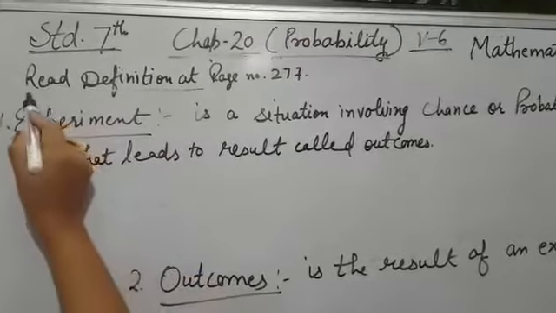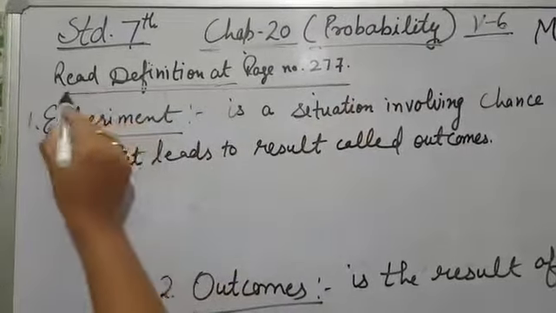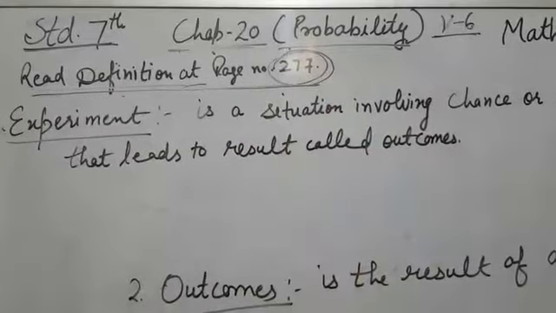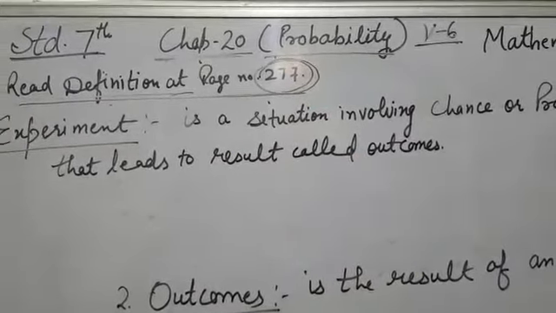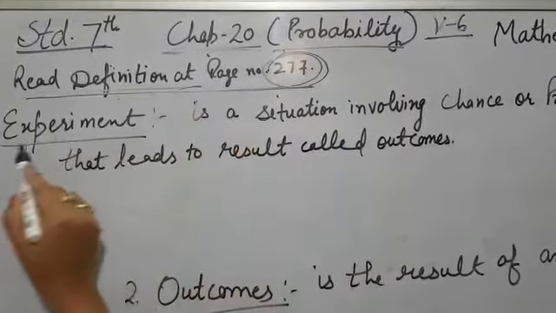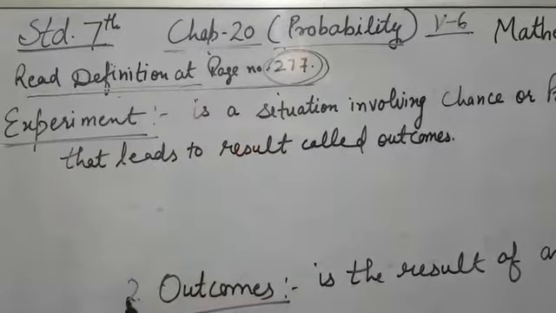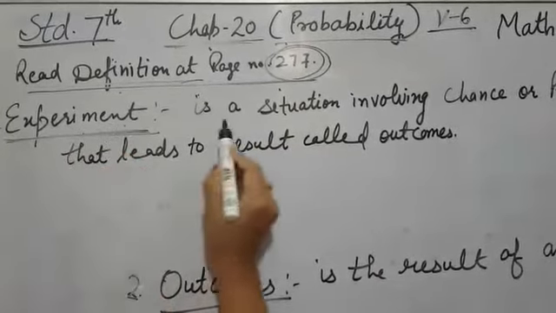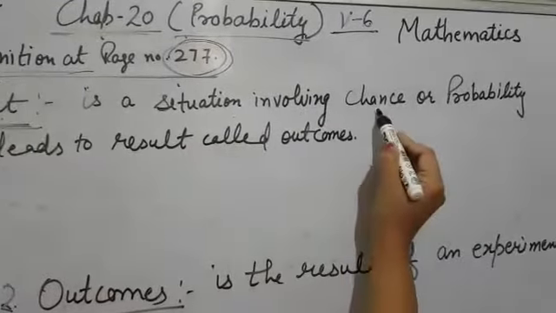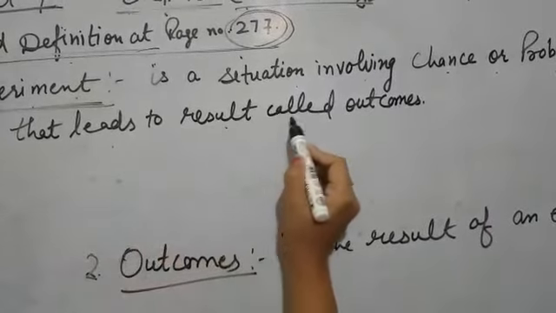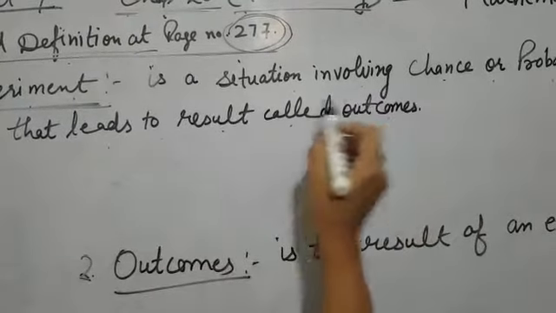We will tell how we can find the probability of an experiment, of an event. Before starting this exercise, I would like to tell you that there are some definitions given at page number 277 in your book. Please go through those definitions properly. They are very easy and you will understand them well. Out of those, I am writing two here. The first one is experiment. An experiment is a situation involving chance or probability that leads to results called outcomes.